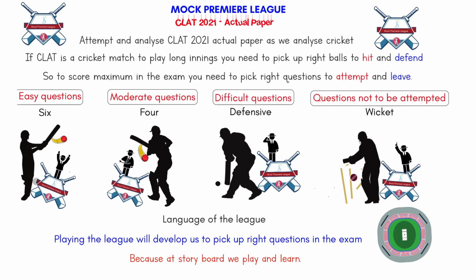They are unplayable balls, so you cannot hit that ball and it will cause you to lose your wicket. Those are the questions that you are not supposed to attempt. That's how we will try and understand the CLAT 2021 paper, by seeing which are easy, moderate, difficult and which are not to be attempted.